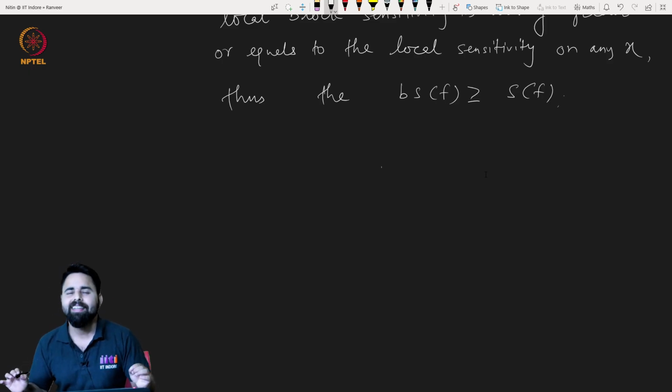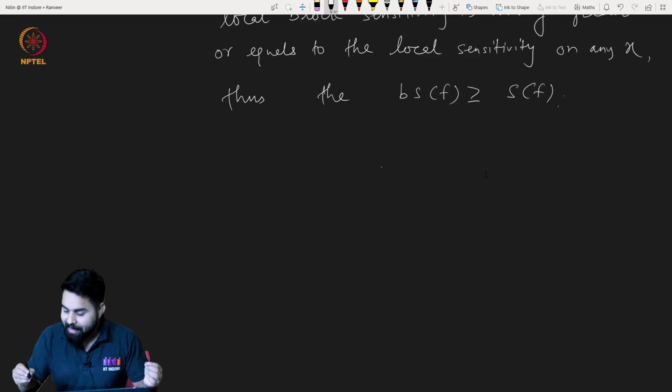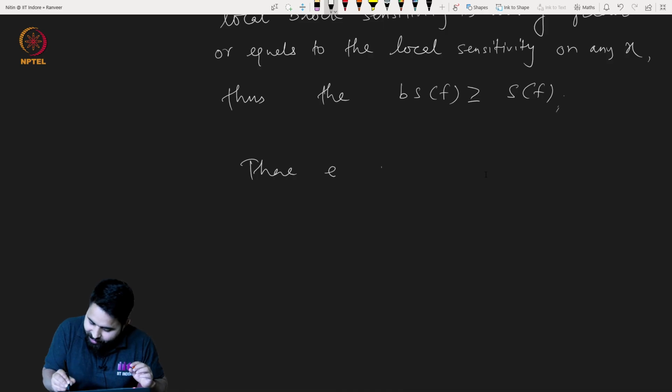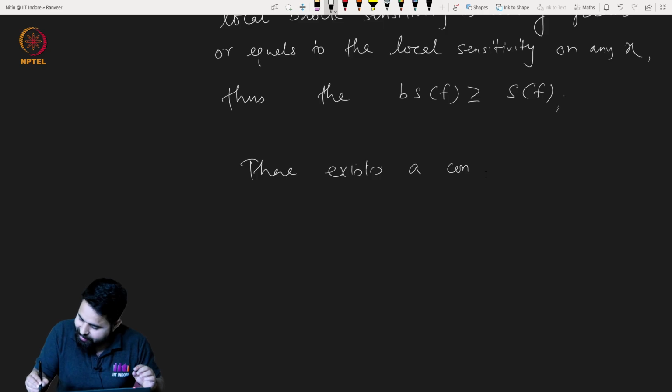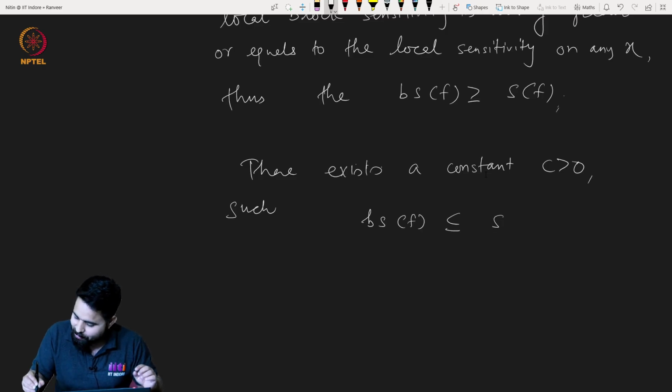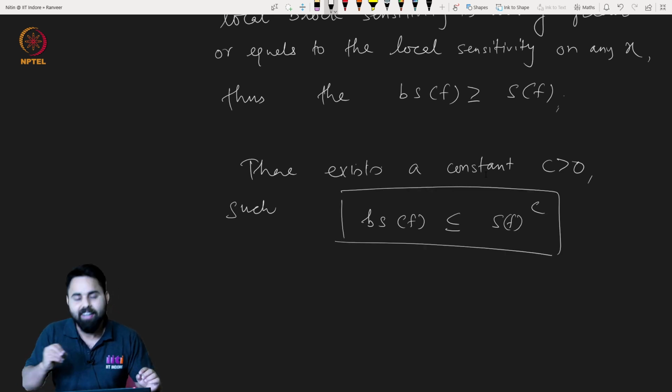It says that these two sensitivities are polynomially related, which in other words means that there exists a constant C such that the block sensitivity is less than or equal to the sensitivity to the power C. Very good.